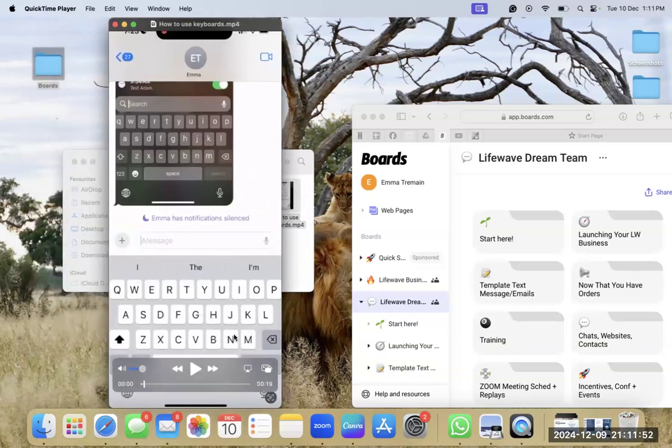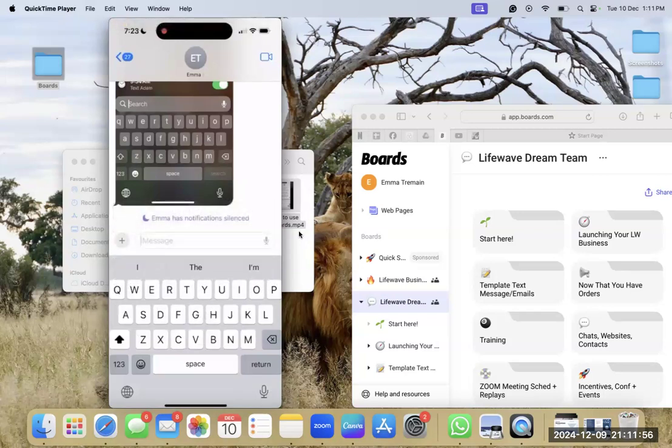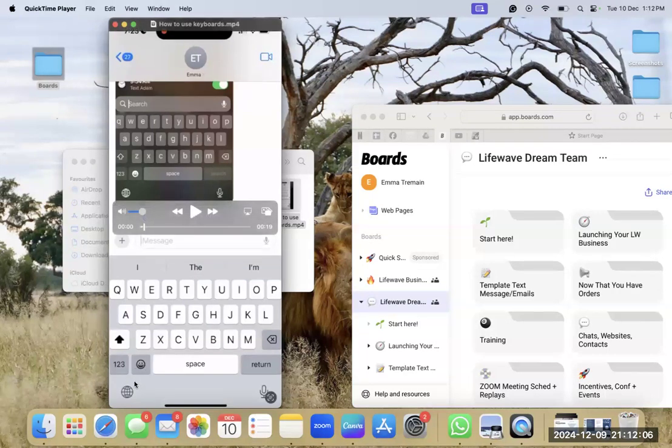So in keyboards on mobile phones or computers maybe as well, you have your alphanumeric keyboard, like your numbers and then your letters, A, B, C, D, and so on. And then you also have your emojis, and you then have the option to add Boards as a new keyboard, which looks like where my cursor is now. There's a little world symbol. That is what the Boards keyboard looks like.